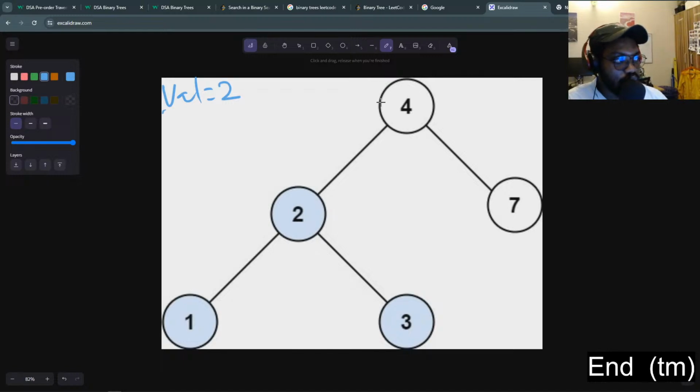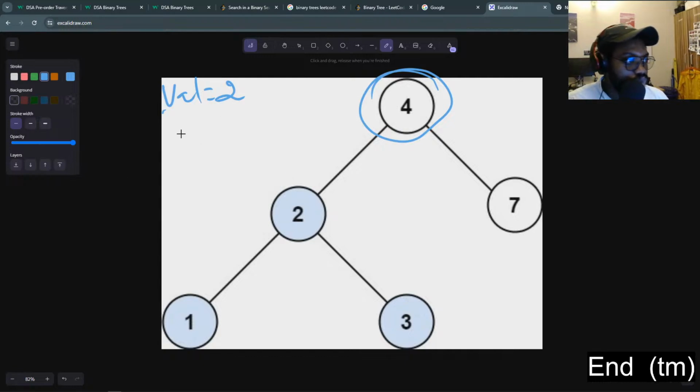And value is obviously less than 4, right? So meaning we have to search for value on the left subtree of this tree. So what we need to ensure after comparing to the node value is that this current node has a left child, or has a left subtree.